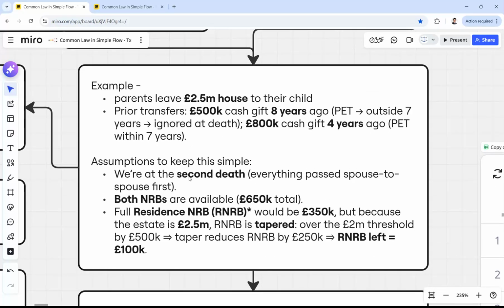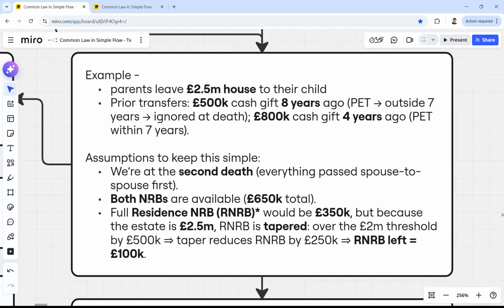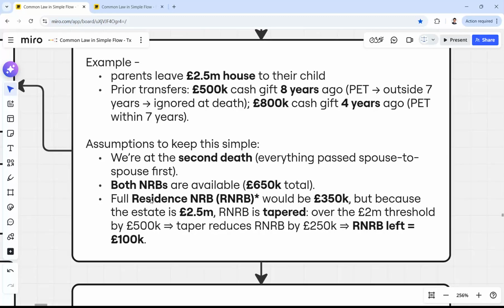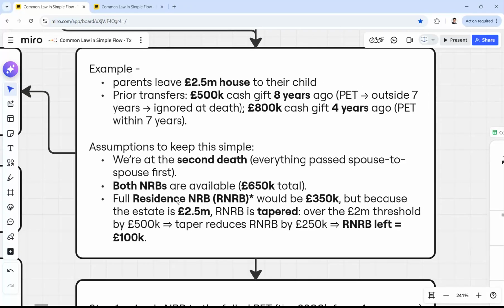So as we said, this is a second death. So we have 2 parents that died. So we have nil rate band available of 2 portions. It's 650,000 for both parents. And the second thing that we haven't discussed yet is residence nil rate band.